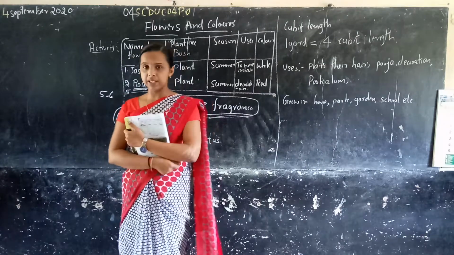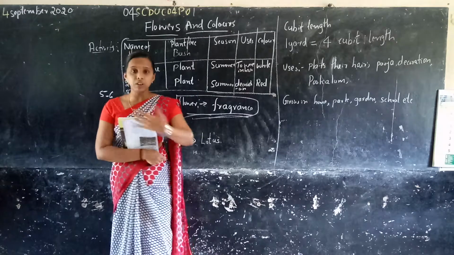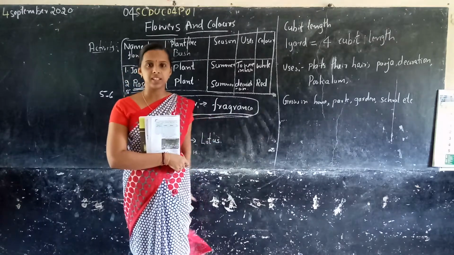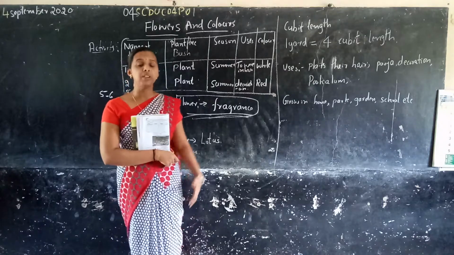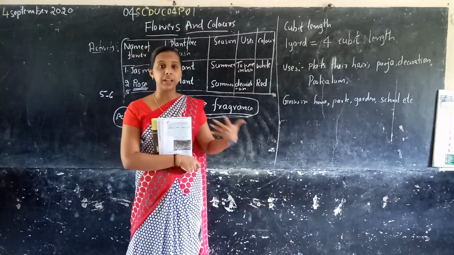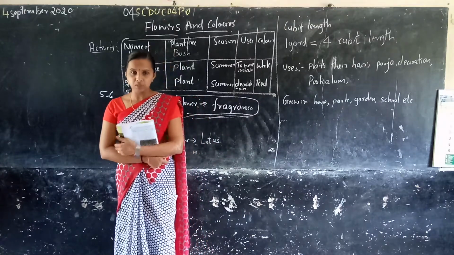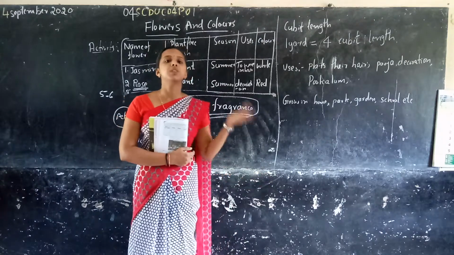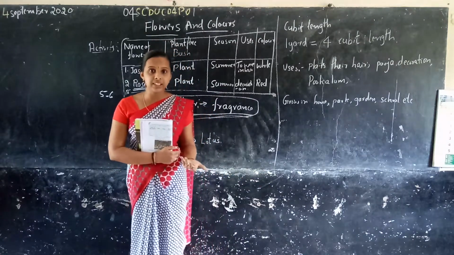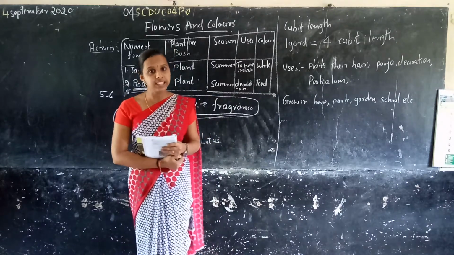In our nearby places there are lots of gardens, or in front of our home there may be a garden. A garden has many different colors of flowers: pink, red, purple, blue, white.